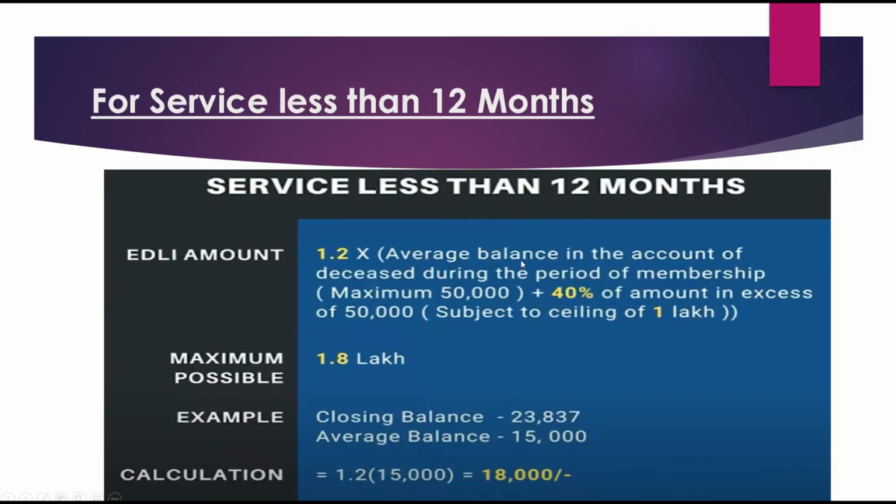And what happens if you are working for an organization for less than 12 months? There is also a cap here. The maximum you get is a benefit of 1.8 lakhs. How that is calculated is 1.2 into the average balance in the account, and some 40% of the excess of the amount that is accumulated. The total 1 lakh is the ceiling here. If you calculate that, the 15,000 is the maximum wage cap, so you get 18,000 plus 1 lakh, which is 1.8 lakh.